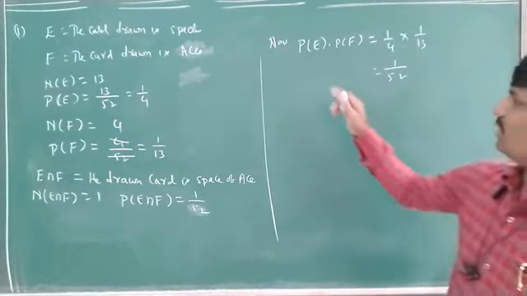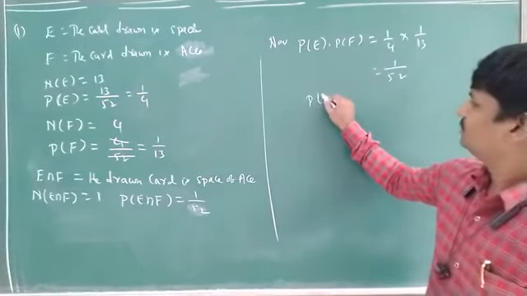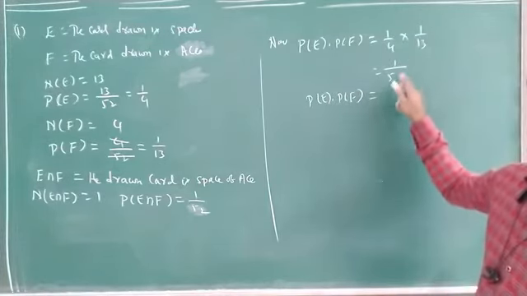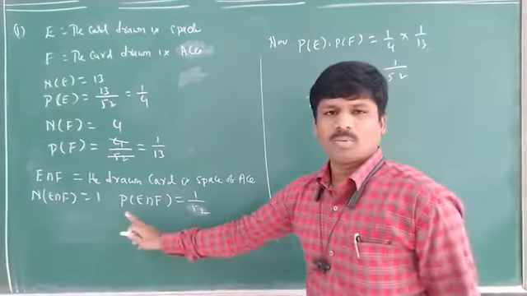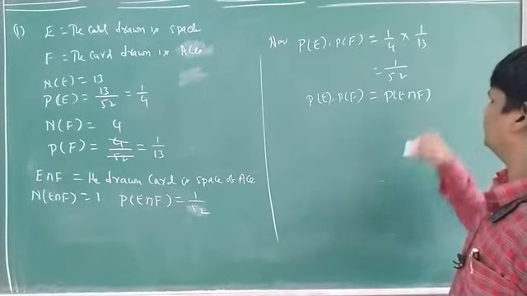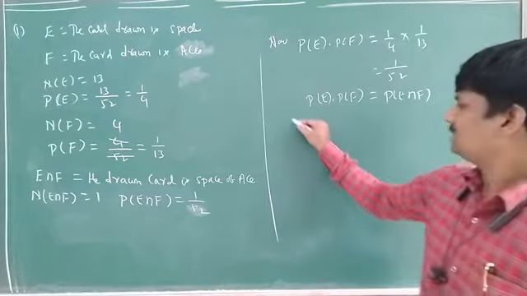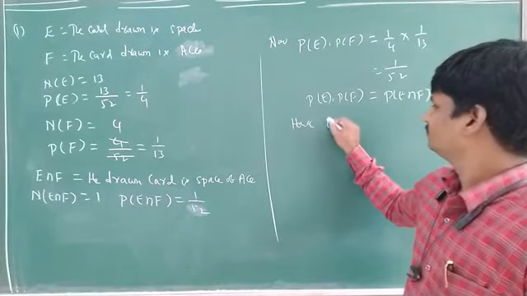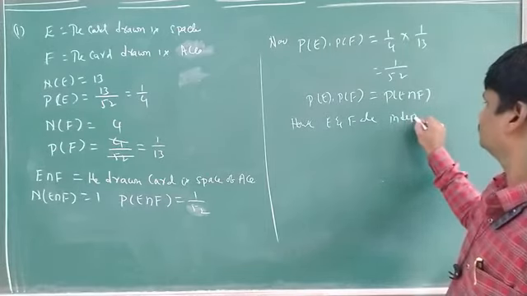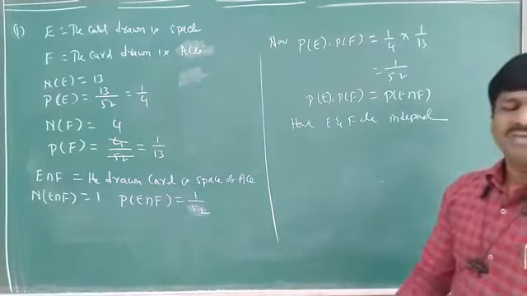So probability of E into probability of F is equal to 1 by 52. That is equal to probability of E intersection F. So both are equal. Hence E and F are independent.